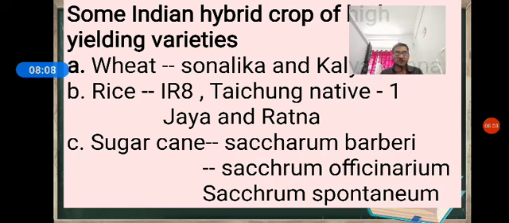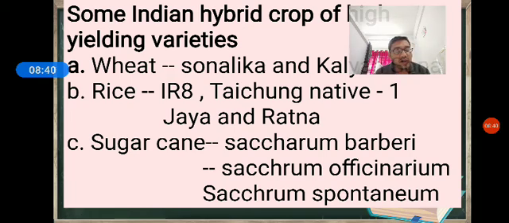These two are sugarcane varieties. Saccharum barberi has a thin stem and poor sugar content. Saccharum officinarum has a thick stem and high sugar content. These two species were successfully crossed to get a sugarcane variety called Saccharum spontaneum.